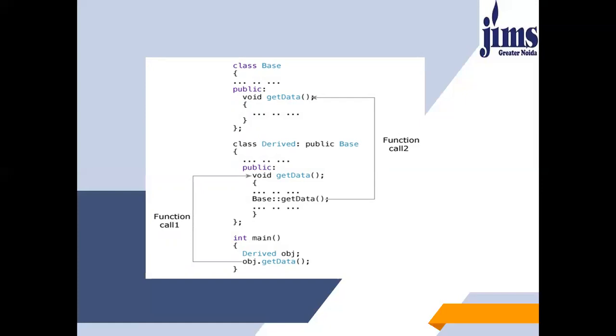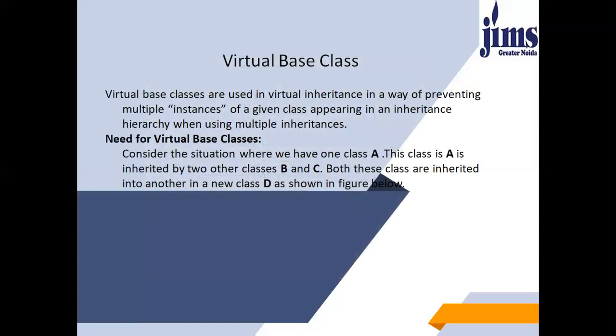Overriding of functions occurs when one class is inherited from another class, whereas overloading can occur without inheritance. You have to keep in mind that overriding only takes place when inheritance is there, and you can do overloading even if there is no inheritance, or in the normal case as well. So let's now see what a virtual base class is.